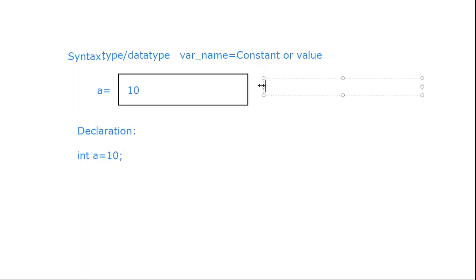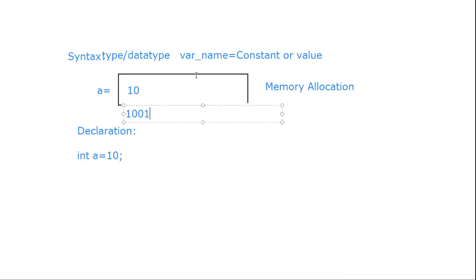Memory allocation, it is called. So here inside the memory also there will be some memory address. Suppose 1001. This is the memory address.